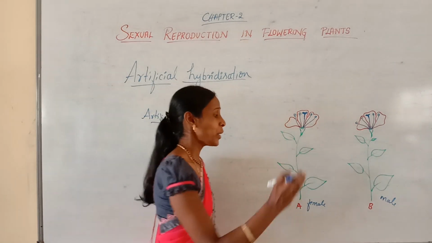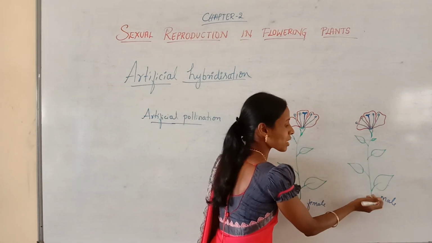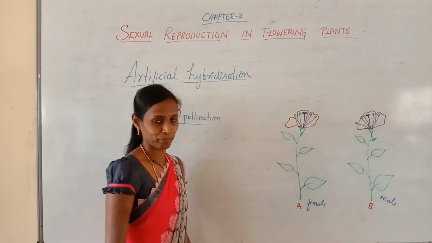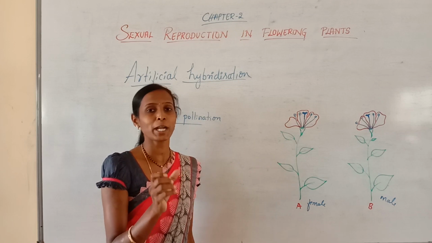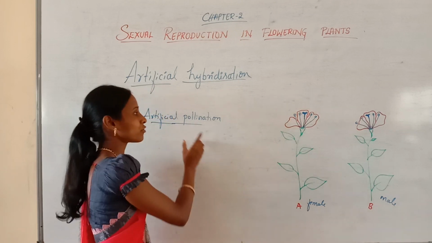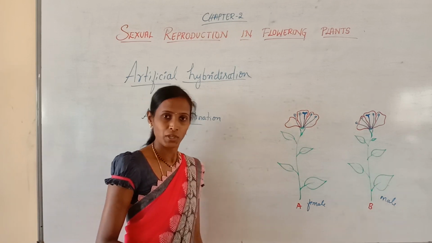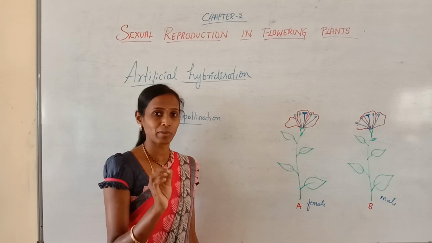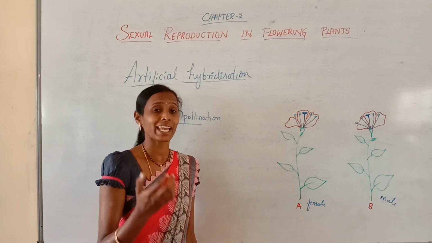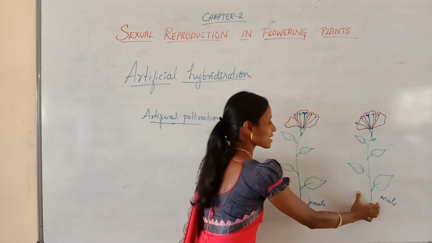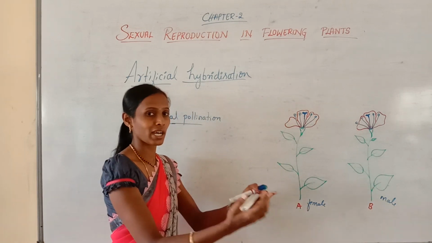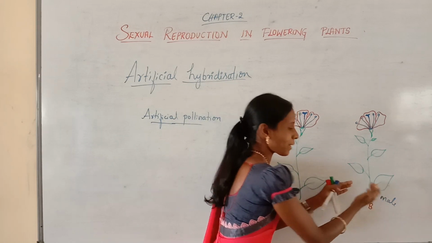Try to remember, we take the pollen grains from the desired plant; that's why only desired pollen grains are used for pollination. We cannot take any type of pollen grain. We use only the desired pollen grains from the male parent we have selected.